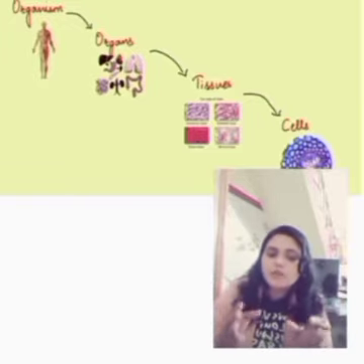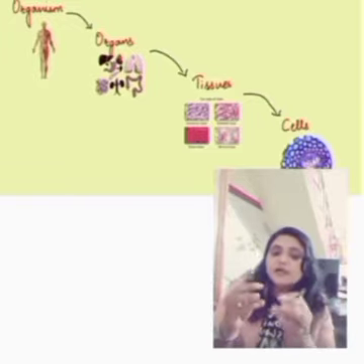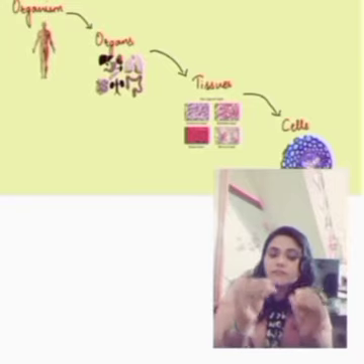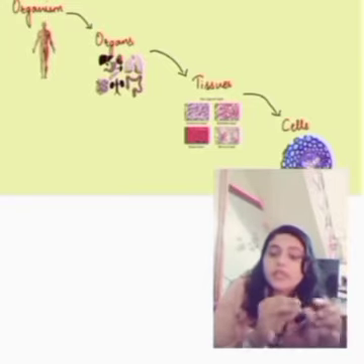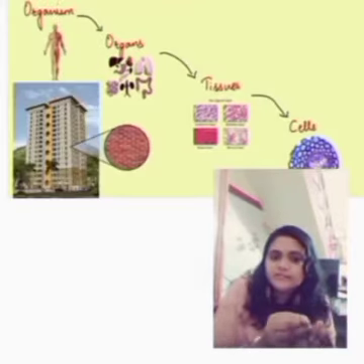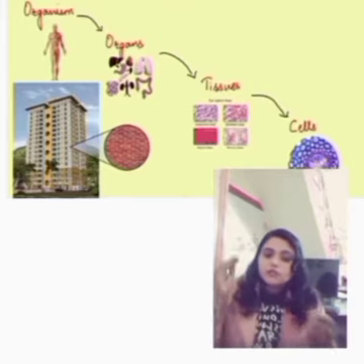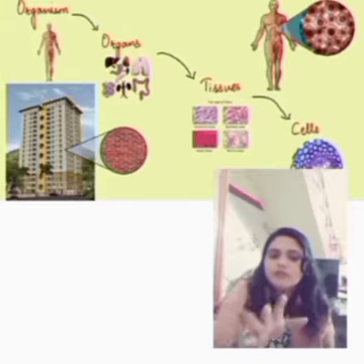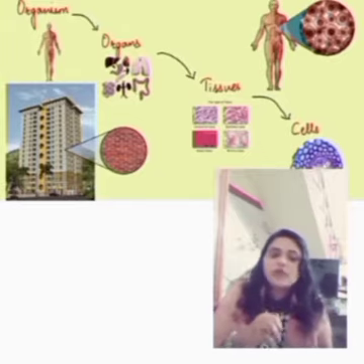Okay, so basically you can say human body is composed of cells. Okay, just like bricks make up the part of the building, our cells make up the organism. Okay, so that we can say that cell is a fundamental unit of life. Okay, understood? So come to the next one.